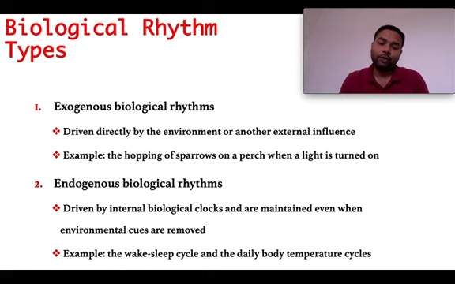On the other hand, for the endogenous biological rhythms, these internal biological clocks are maintained by the organisms even when there are no external cues, like the wake and sleep cycle in humans, as well as the daily body temperature that changes cyclically during the course of time, for example over 24 hours. So even if external cues like the light period, or the day and night period, are removed, these cyclical changes will happen in the human body. So these are the endogenous biological rhythms.